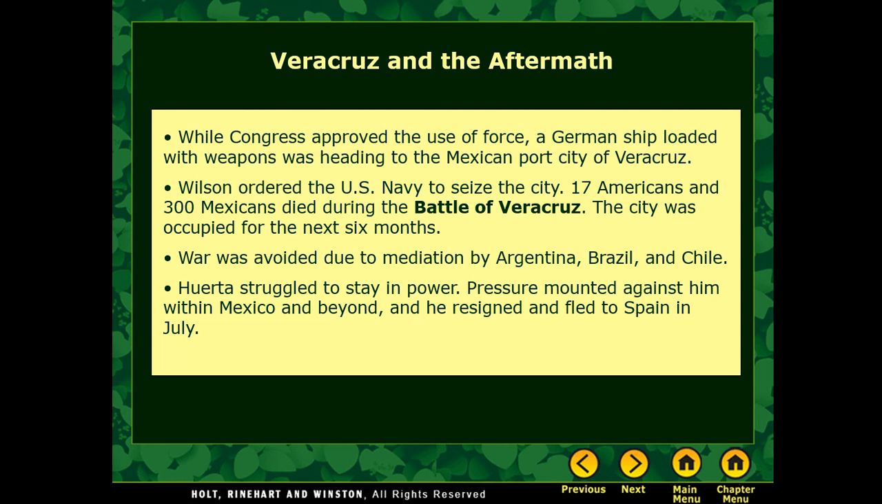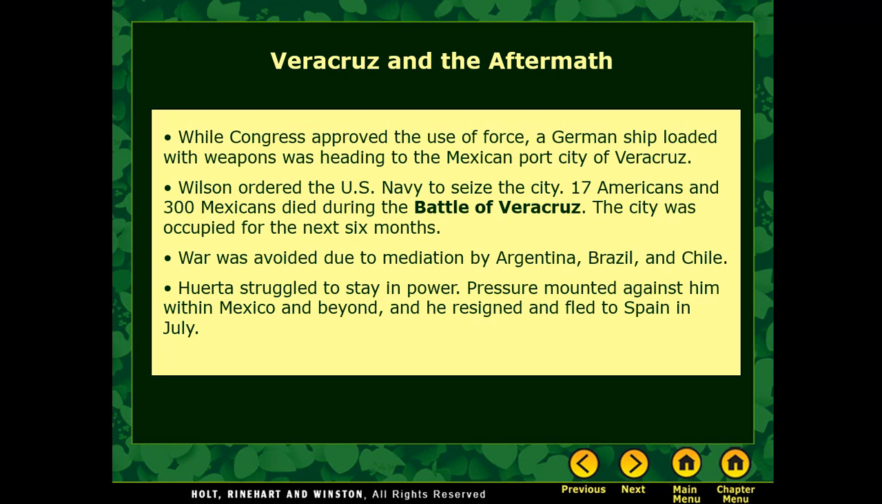And of course, if they have weapons, they're going to be able to help prepare Mexico to revolt against the United States. So Wilson goes ahead and orders the U.S. Navy to seize the city of Veracruz in what was called the Battle of Veracruz. 17 Americans died during this battle, but 300 Mexicans died. The city was occupied for the next 6 months.